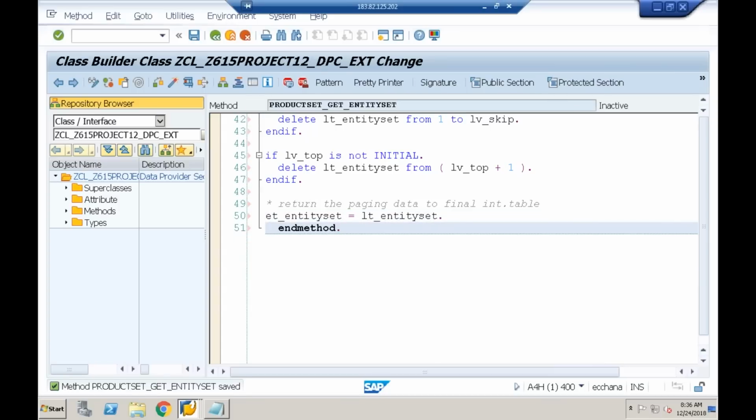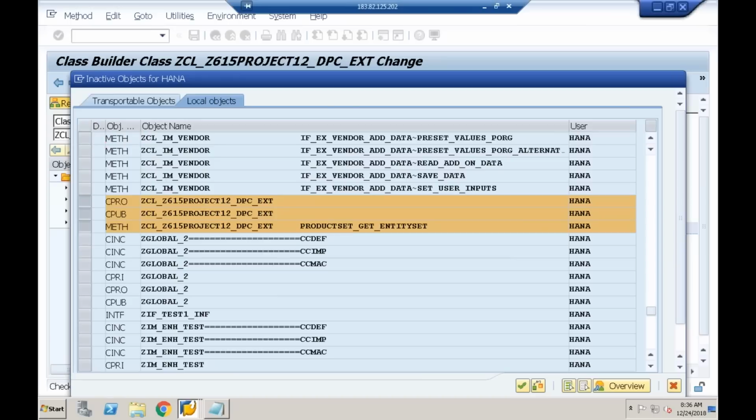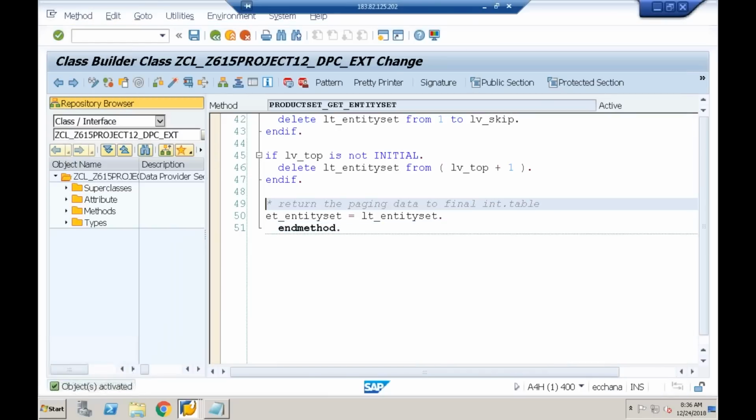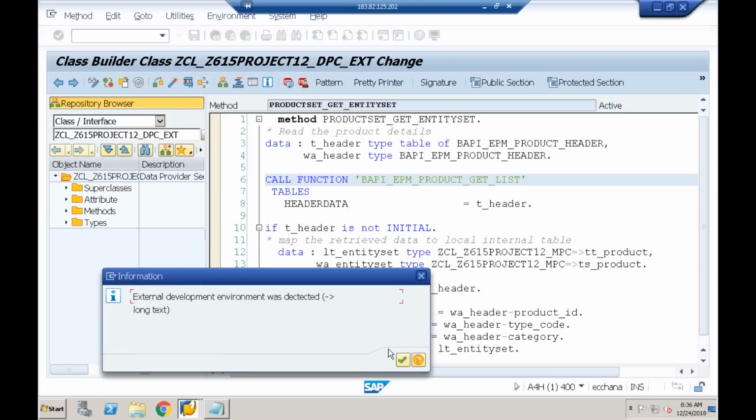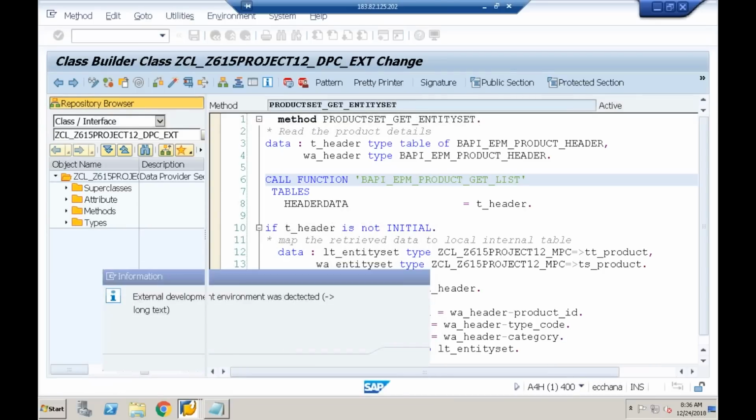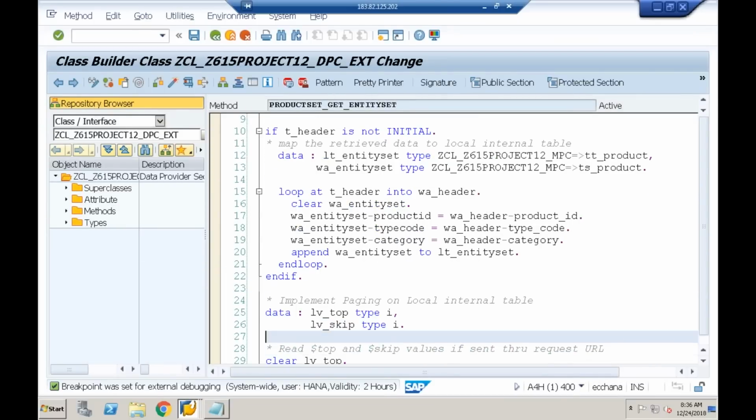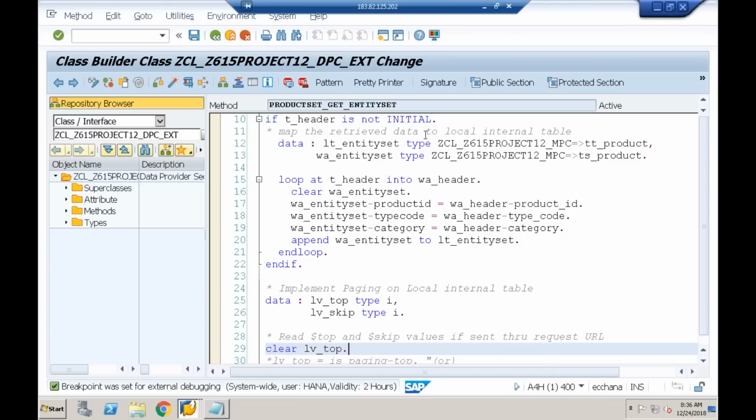Let me save it. Check for the syntax error. Activate this. Then it's activated. I'll put the breakpoint. I'll also put the breakpoint here. Done.